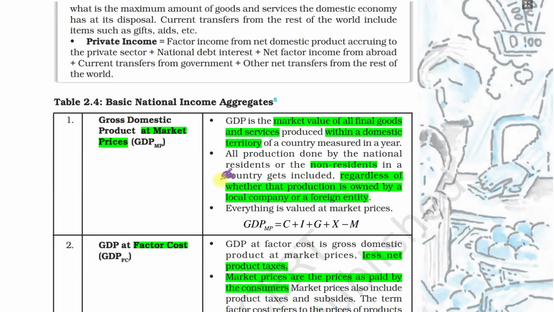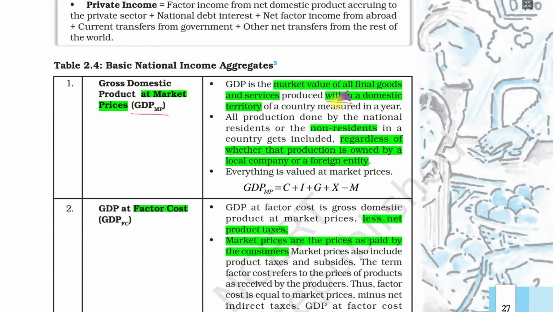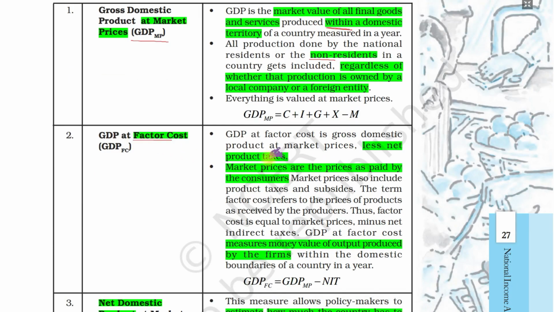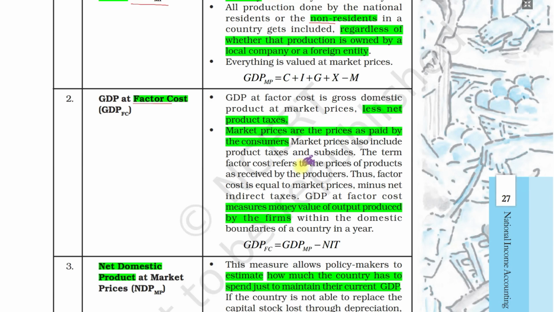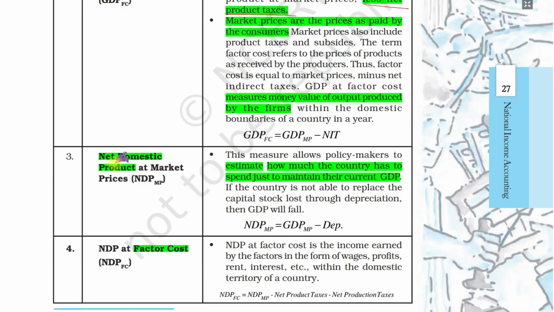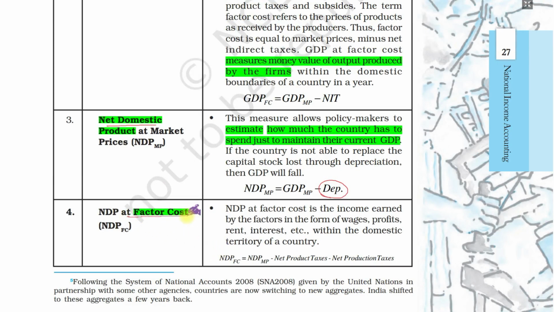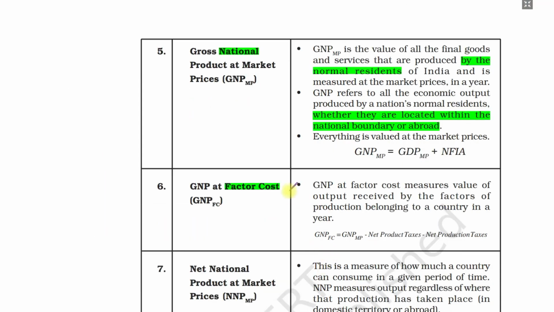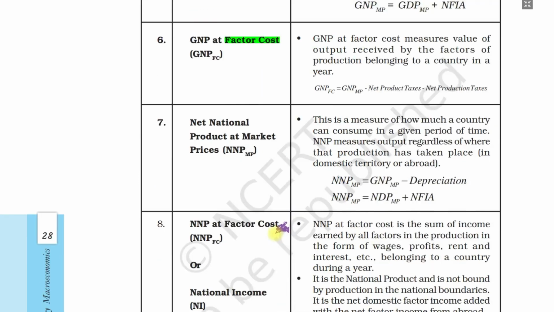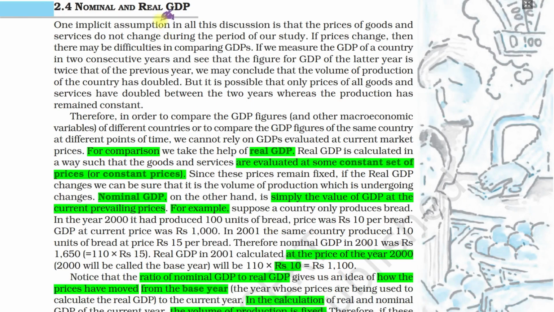So these are the terms which we have already seen in market prices within the economy. Whether it is resident or non-resident, we include it. Factor cost means we subtract the net indirect taxes, less net product taxes at market prices. We get factor cost. Net domestic product means we decrease depreciation from gross. We subtract depreciation and we get net. And net domestic product at factor cost means indirect taxes we exclude. So these are our formulas. We can summarize it here and you can remember it through this table format. Now we'll move to the next topic, nominal and real GDP.